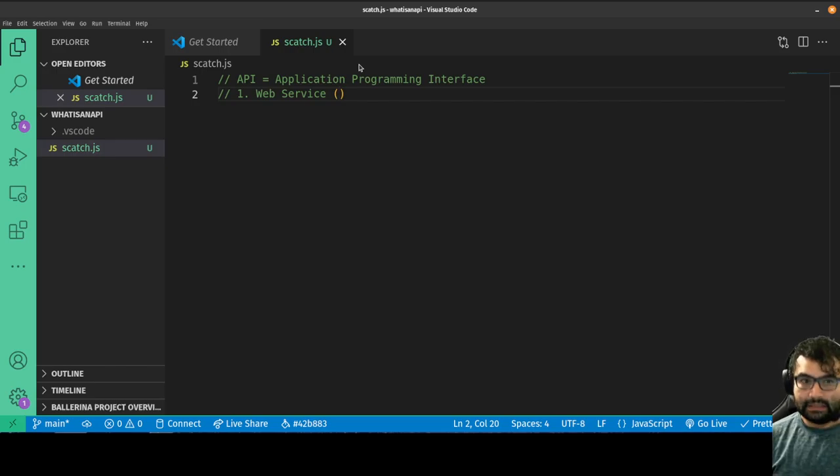So basically APIs are just standard ways of communication between applications, and generally this is done through web services, so web servers that send and receive information.